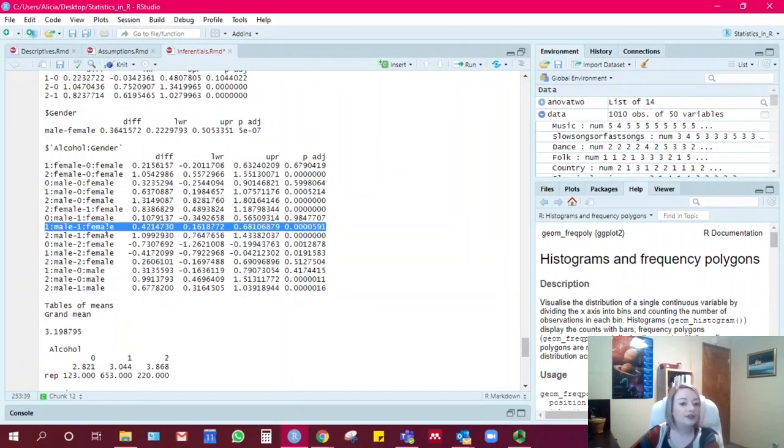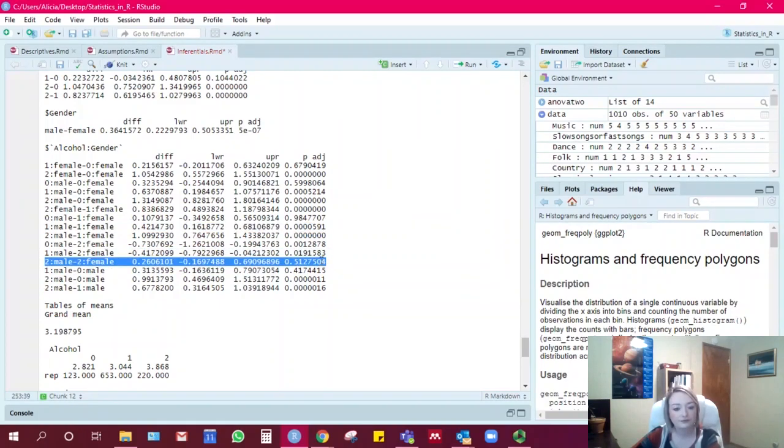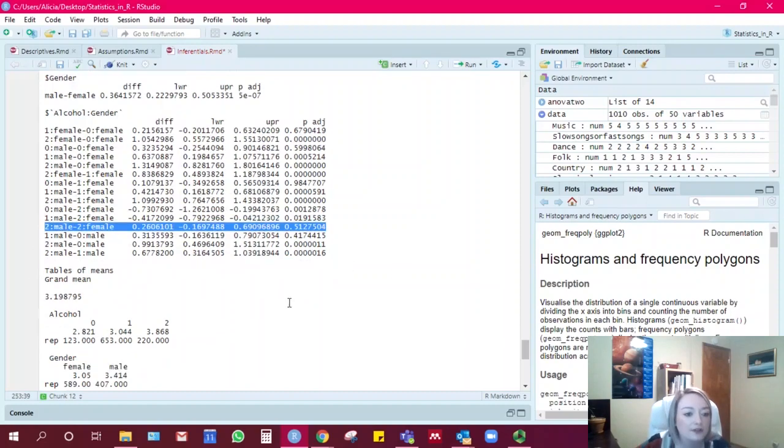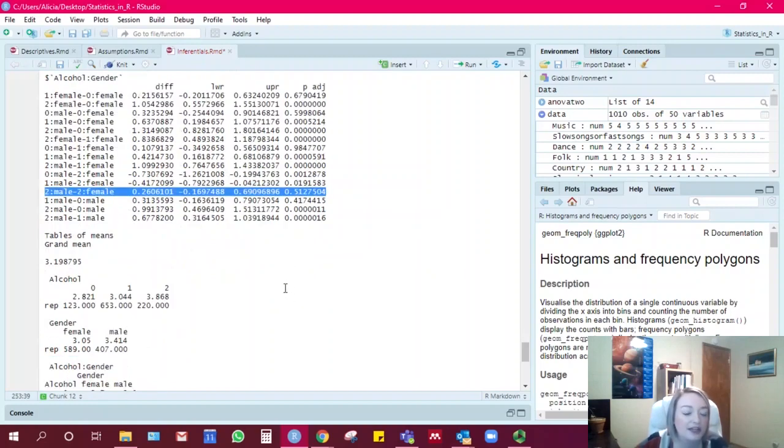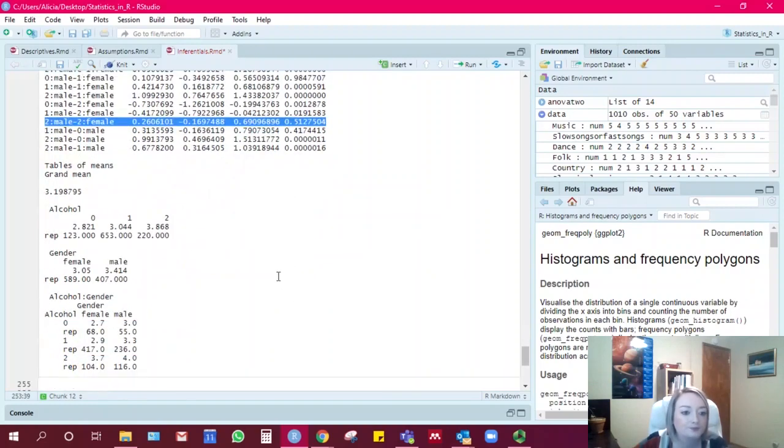Male social drinkers spend more on entertainment than female social drinkers, because this p-value is less than 0.05. But for heavy drinkers, this p-value is not less than 0.05. Group 2 is heavy drinkers, male and female. So male and female were not different on spending for entertainment when they were heavy drinkers.